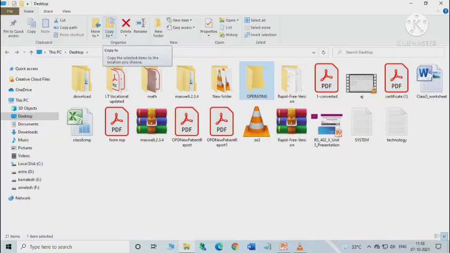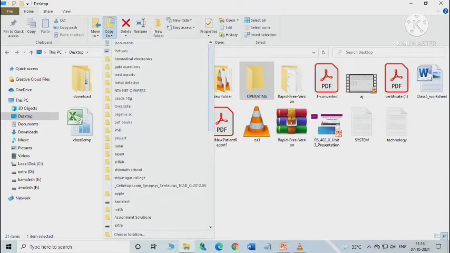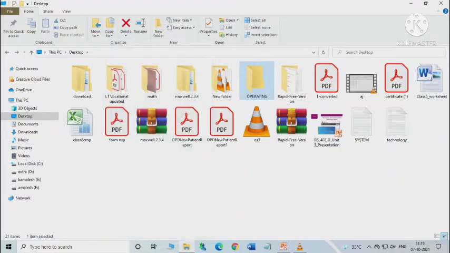Okay, so if you want to copy, then select the file or folder, then click Copy to under the Organize group, choose the particular location, and the file or folder will be in this location.